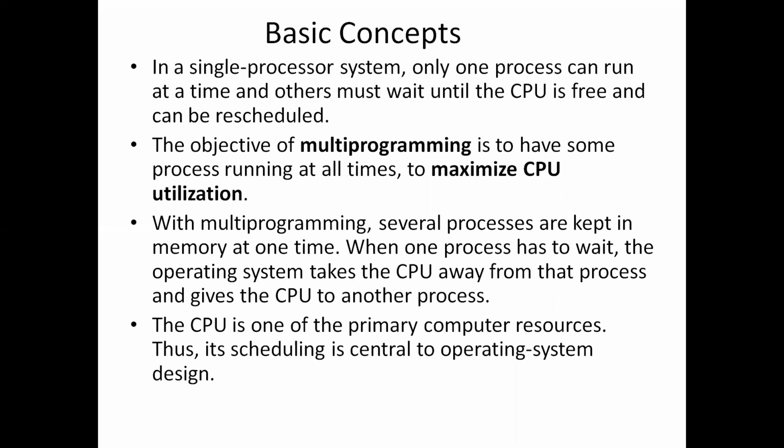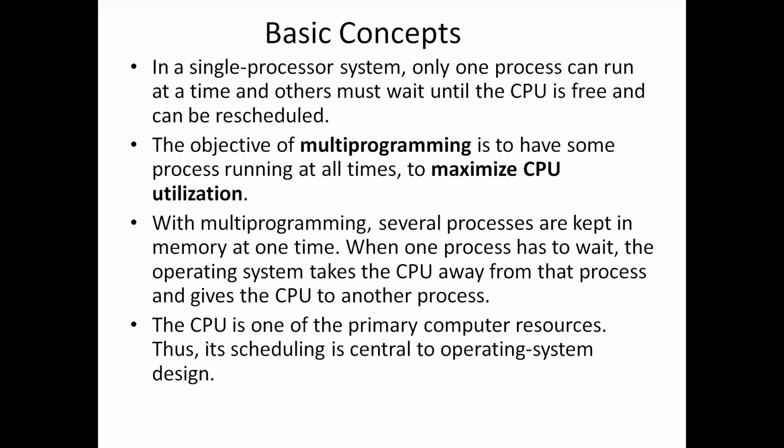If the process gets allotted, that process will get executed by the CPU. In multi-programming, the CPU will be running a process all the time. Here the objective of multi-programming is to maximize the CPU utilization.